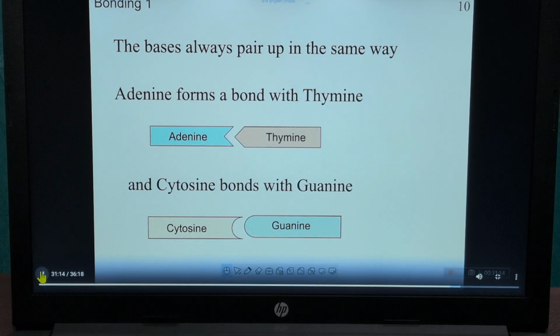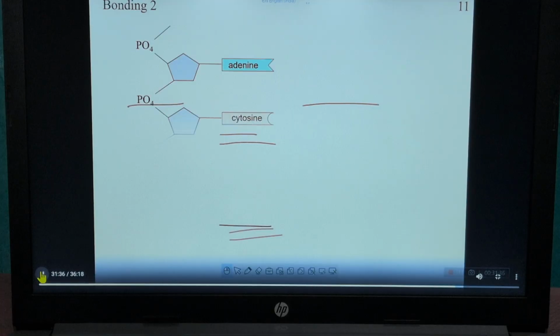See here, how the bonding will be formed. The bases always pair in the same way. Adenine forms a bond with thymine, by 2 hydrogen bonds, and cytosine bonds with guanine. Already I told you, by 3 hydrogen bonds. Okay, understand, this slide is clear.